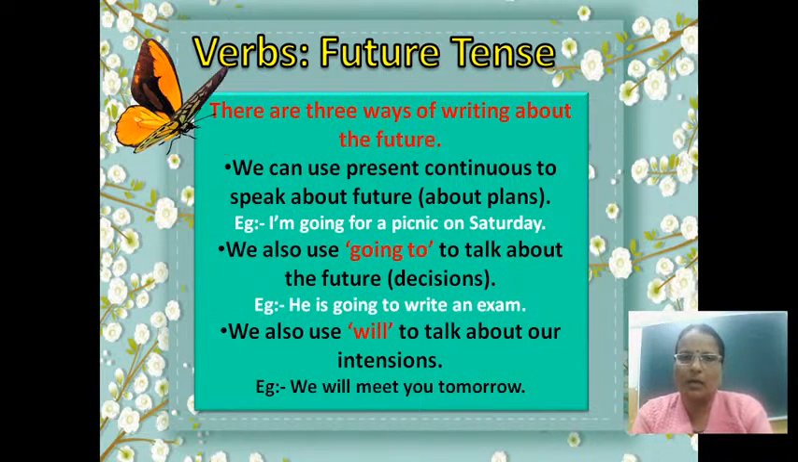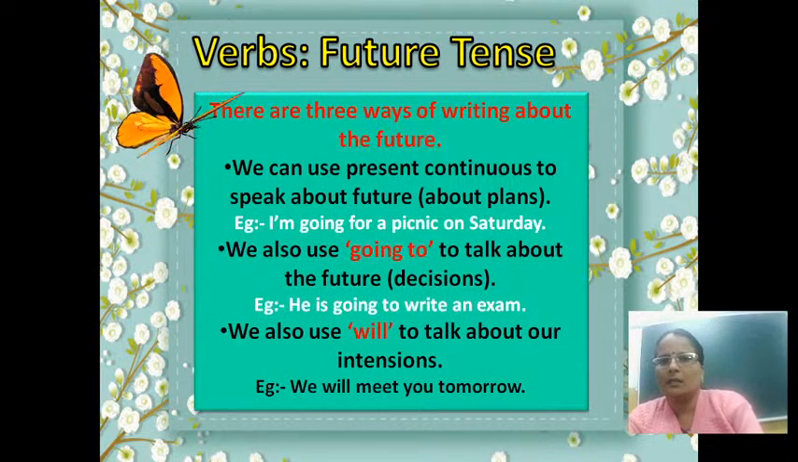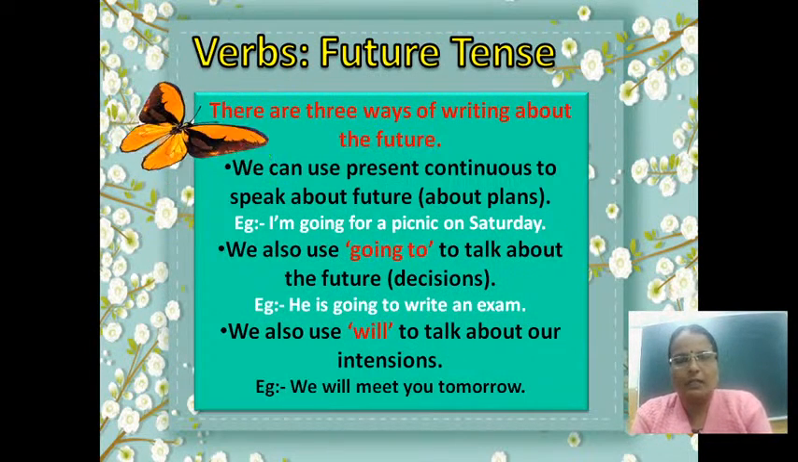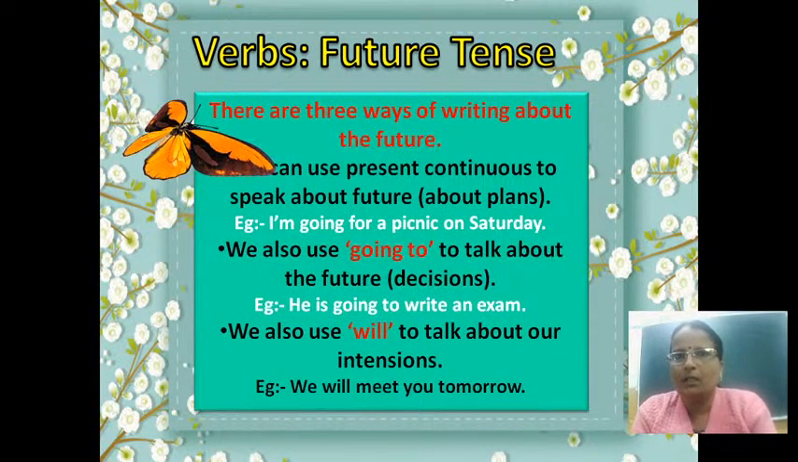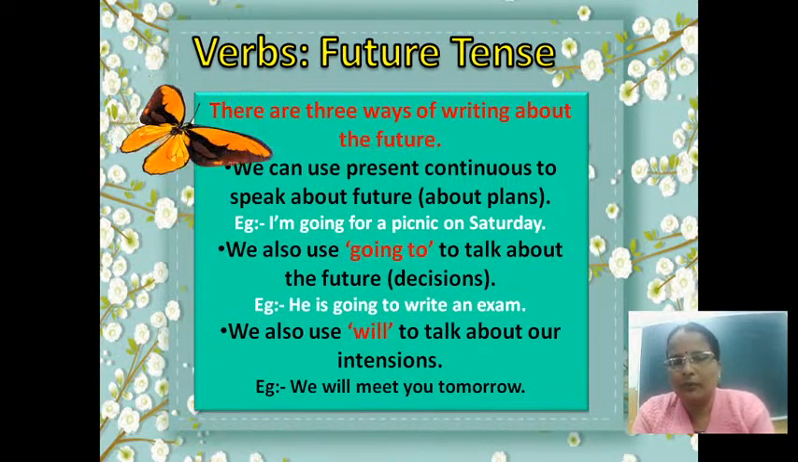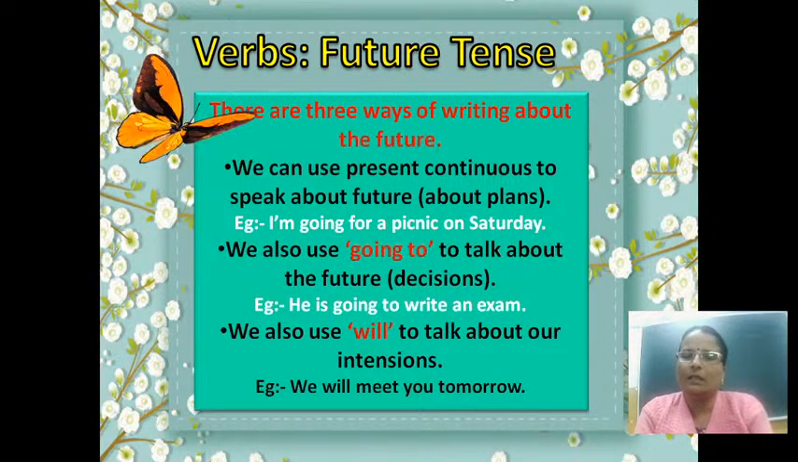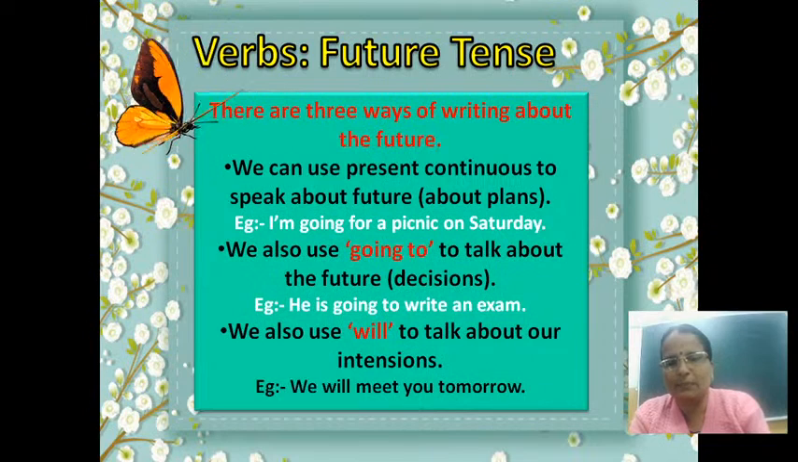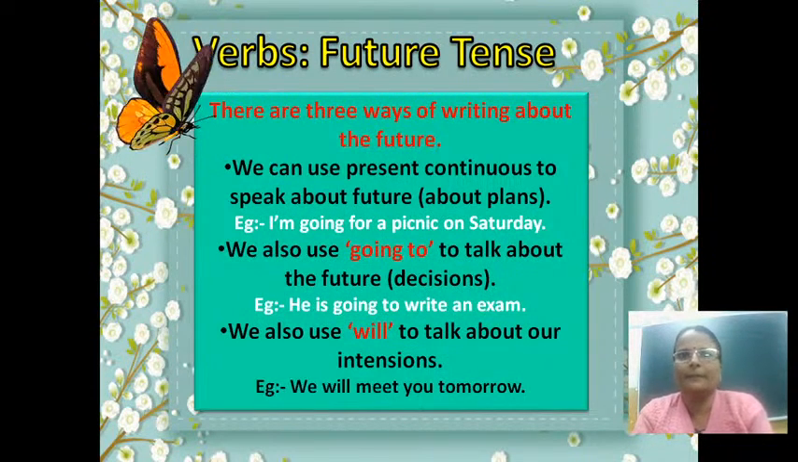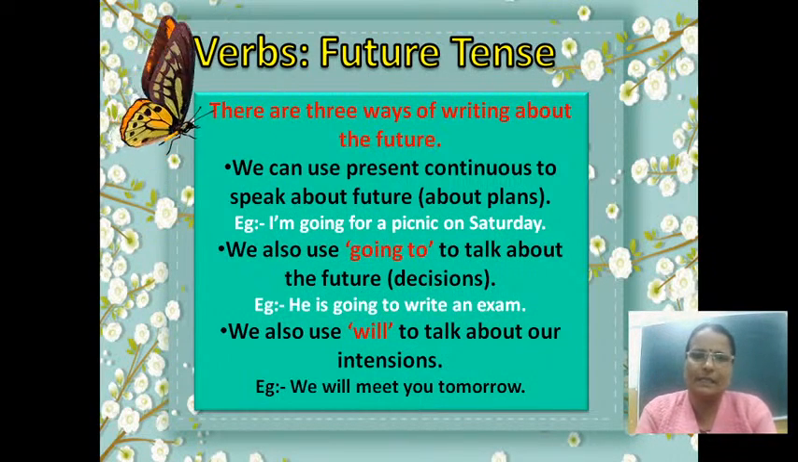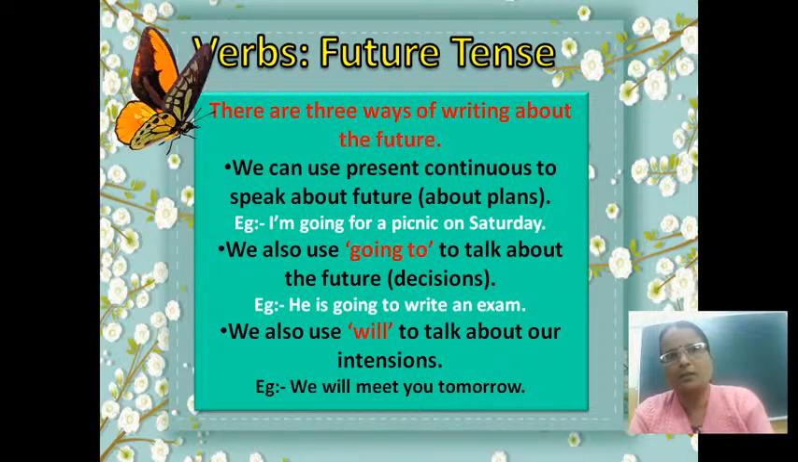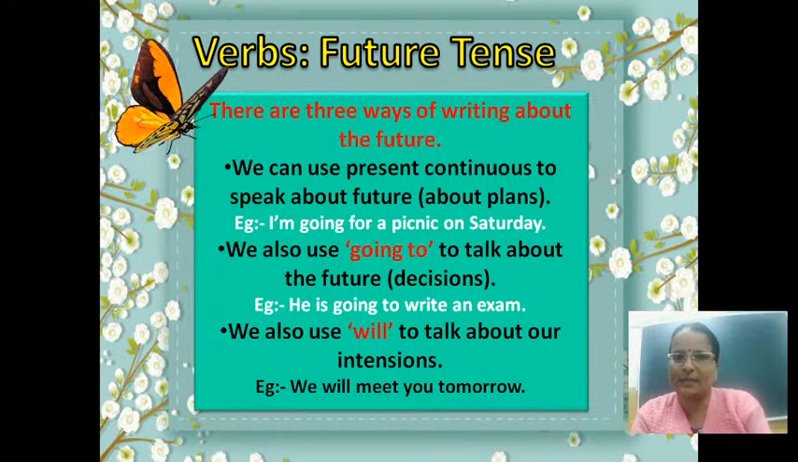That means action is going to happen in future. But you can express your decision by using going to. If we already have a decision, then we have to use this word, going to, to express it in future tense. Okay, that means we are using going to express our decisions in the future. Now let's see the sample. He is going to write an exam. It's already a decision. He has to write. It's a decision. So we can use going to there to express this decision in future.